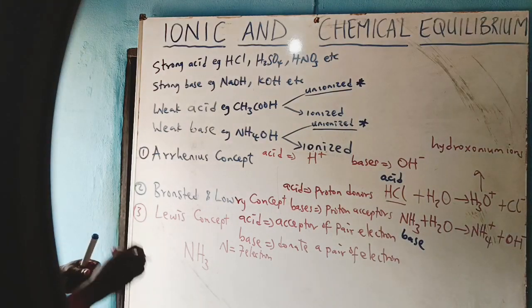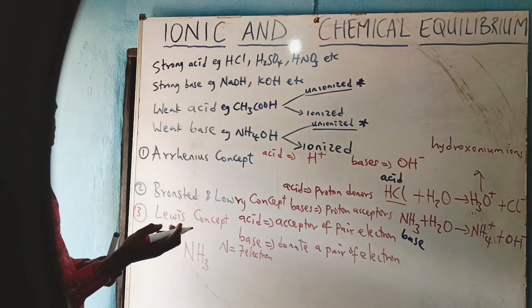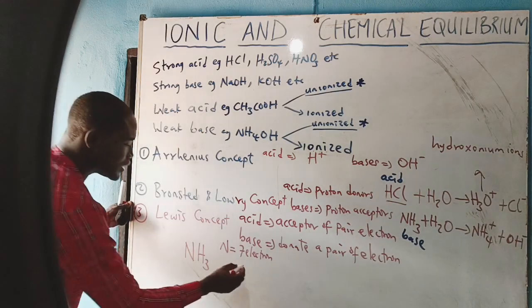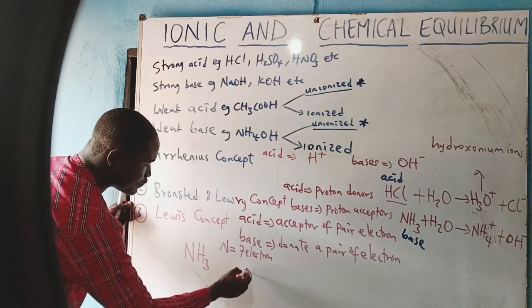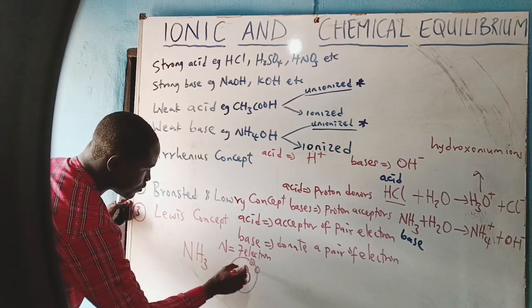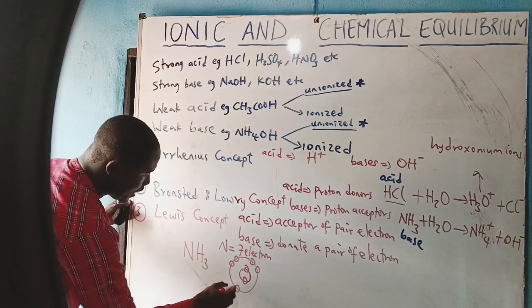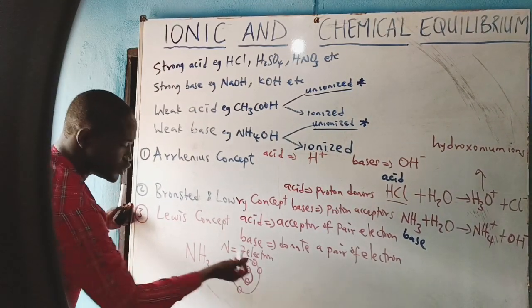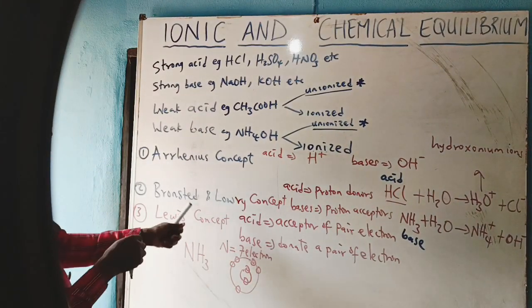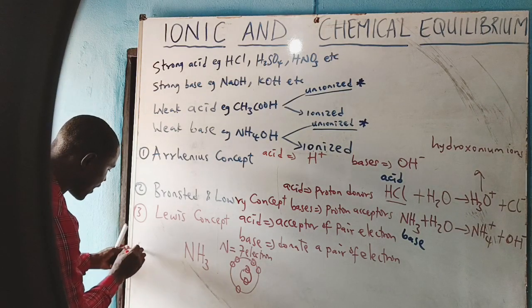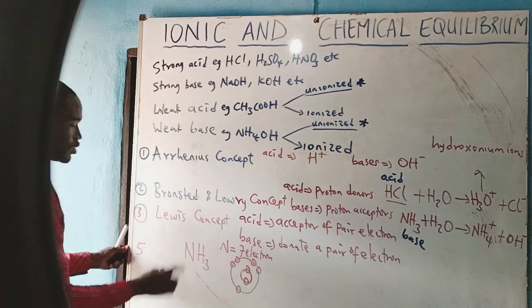That means the inner shell will have 2 electrons, while the outermost shell will have what? 5 electrons. Now, the outermost electron is what we need to draw the Lewis structure of ammonia. We write 5. We have 5 for nitrogen.